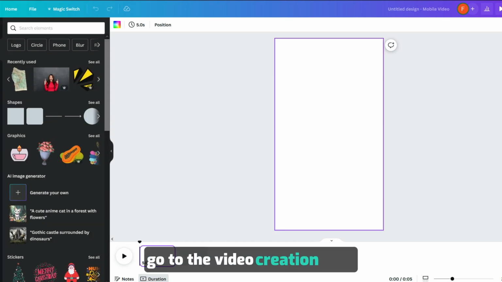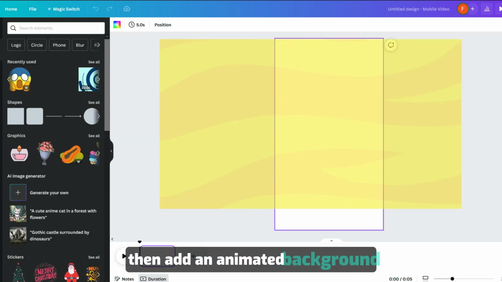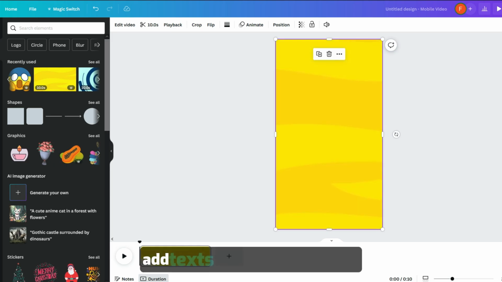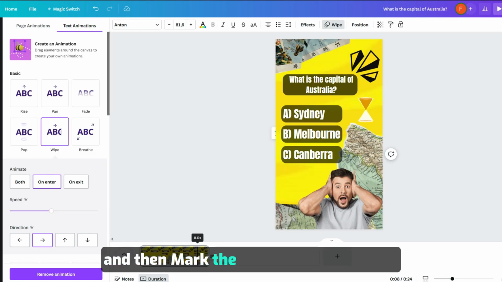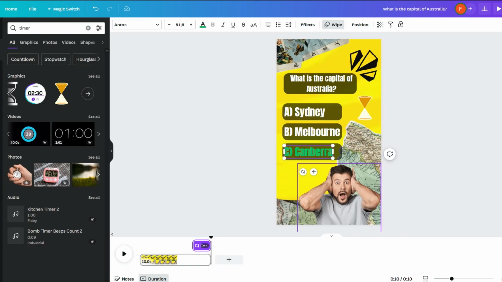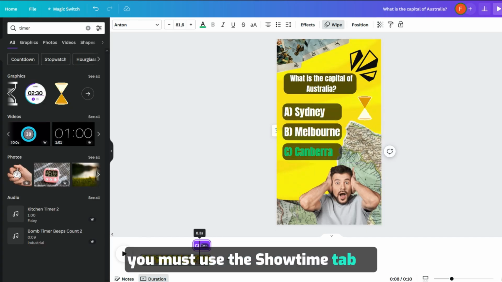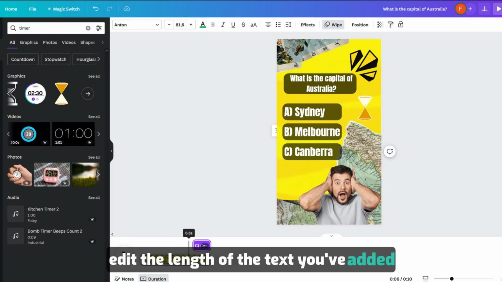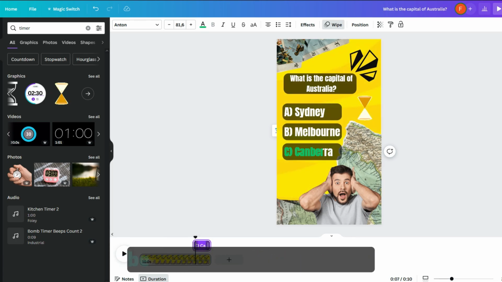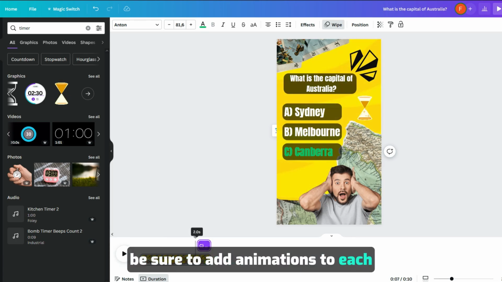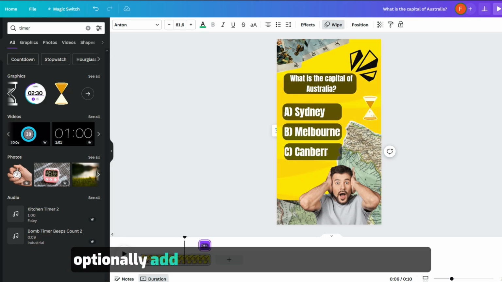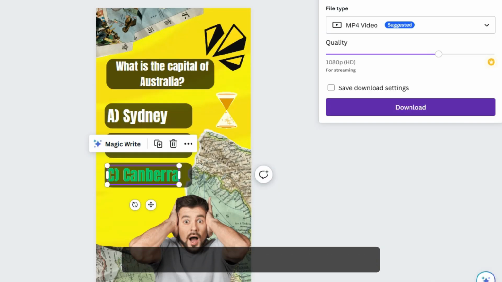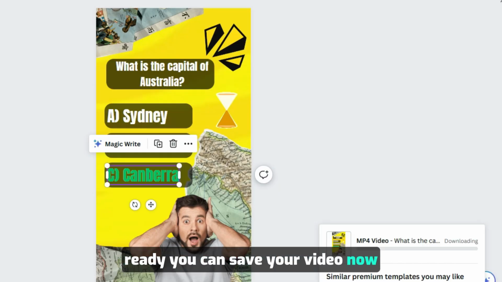Go to the video creation page, then add an animated background. Add texts. Start with questions, then the correct answers, and then mark the correct answer option. You must use the Showtime tab to edit the length of the text you've added. When everything is ready, be sure to add animations to each object to increase the video's dynamism. Optionally, add the necessary stickers and images. Ready, you can save your video now.